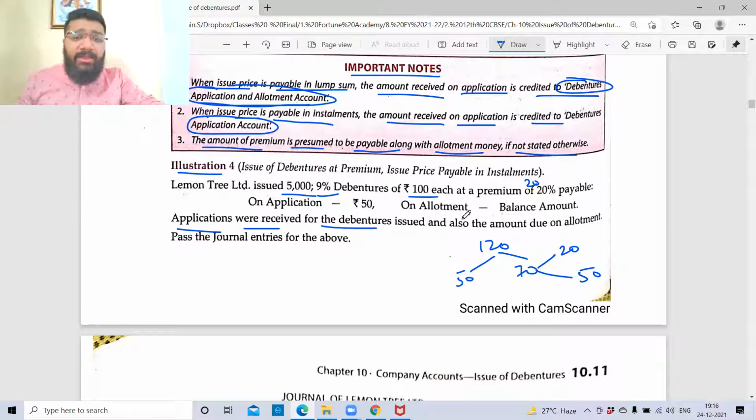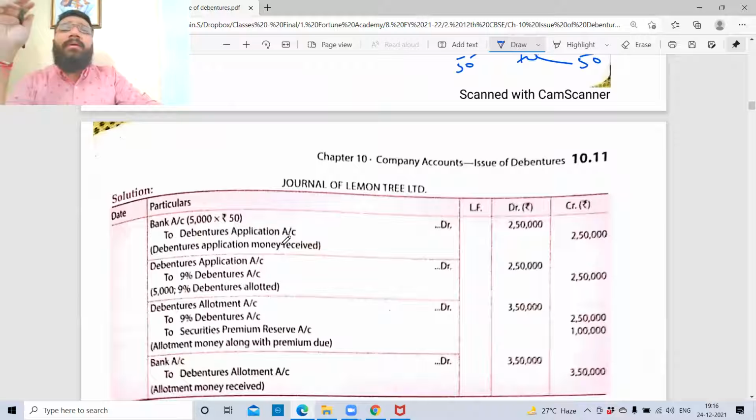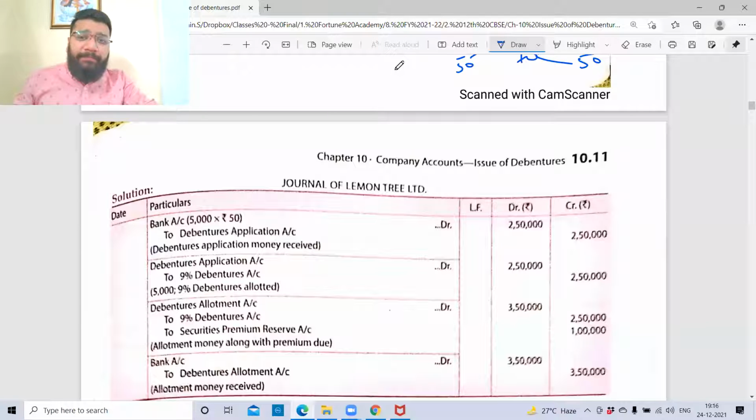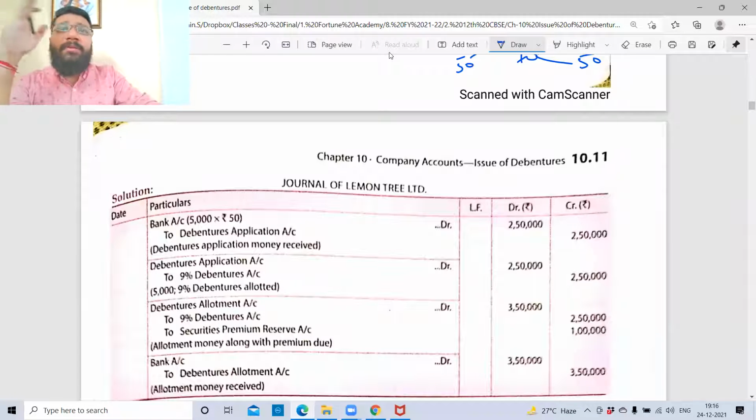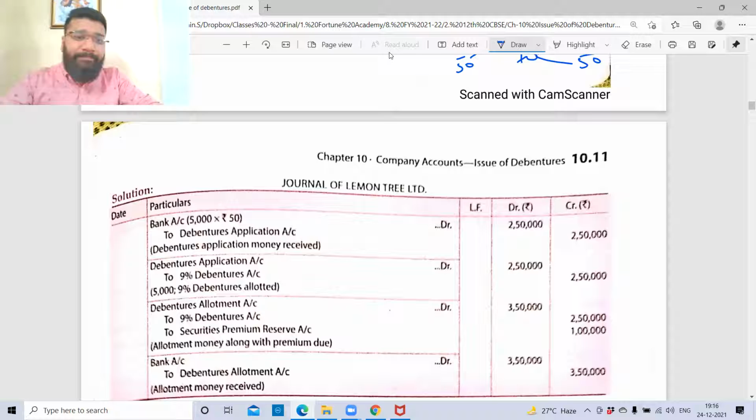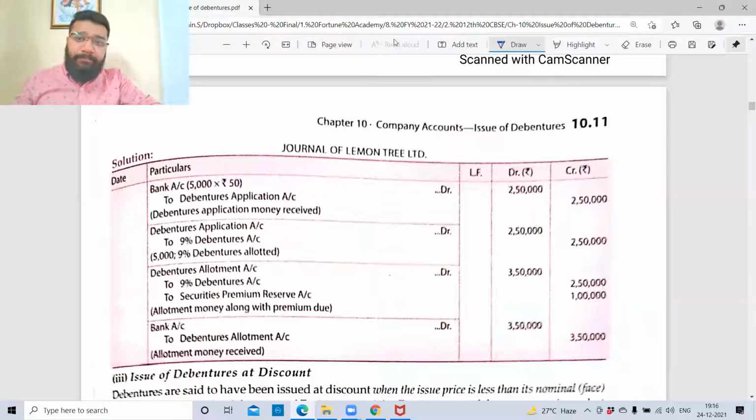Applications were received for debentures issued and also the amount due on allotment. So no problem. Nobody is ditched. Everybody is paid the money properly. Pass journal entries for the above. Excellent. In the books of Lemon Tree Limited, journal entries, heading is important. Please note it down.